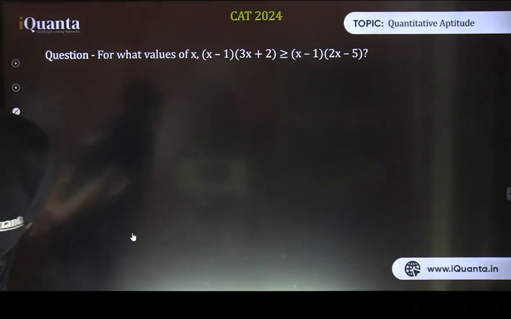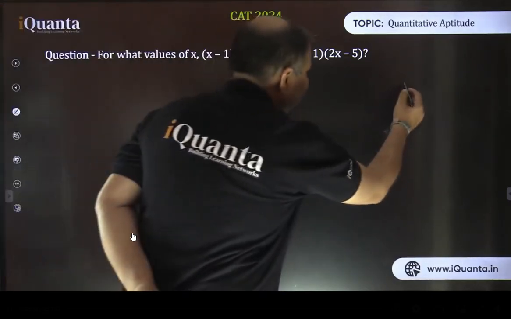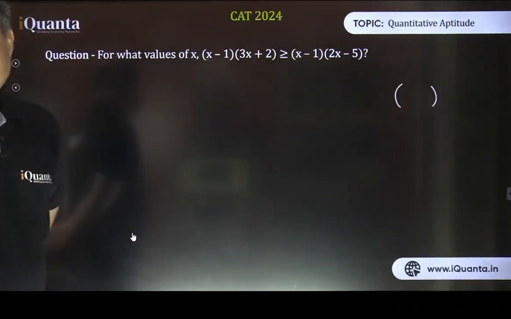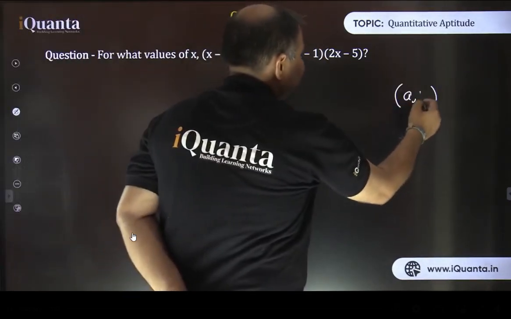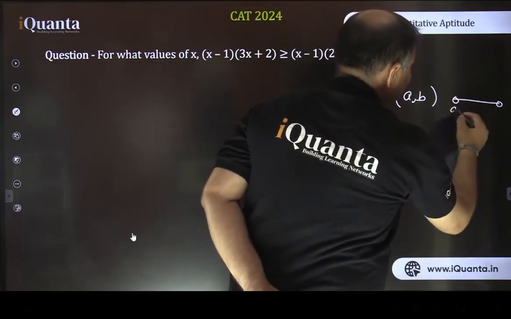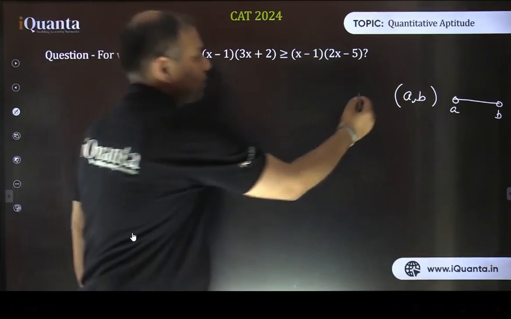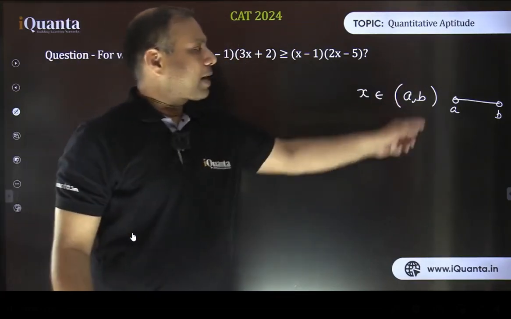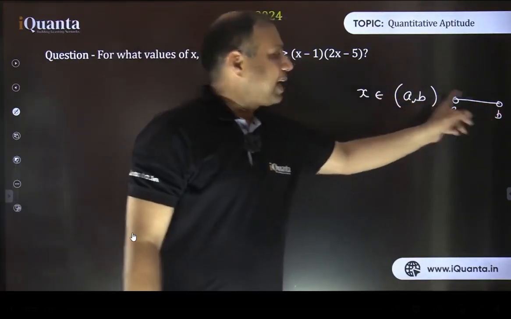Okay, types of brackets. Some people are confused about that. Let me just recall. If we have round brackets, a comma b, it gives us a range from a to b, excluding the boundary values. If x belongs to a comma b with round brackets, it means x can be anything from a up to b, excluding the boundary values.